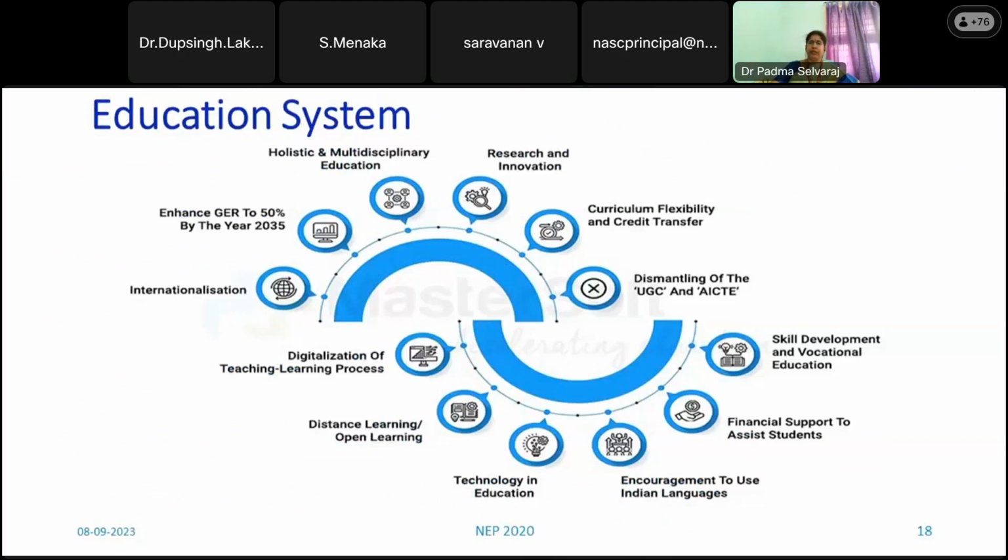And normally we know very well, we are educating our students and we are doing some activities, we are giving projects, so many hackathons, so many competitions. We are trying to bring out the talents of each and every student. And this can be said to be the NEP principles for higher education also. It is curriculum flexibility and credit transfer. We will see it in detail.